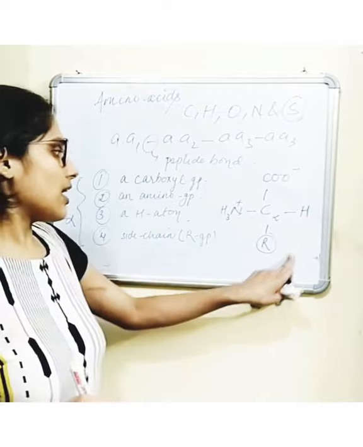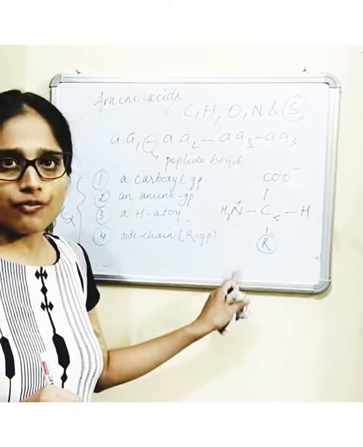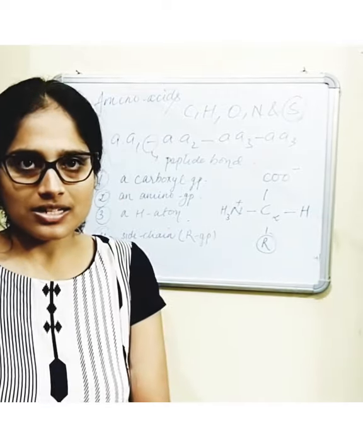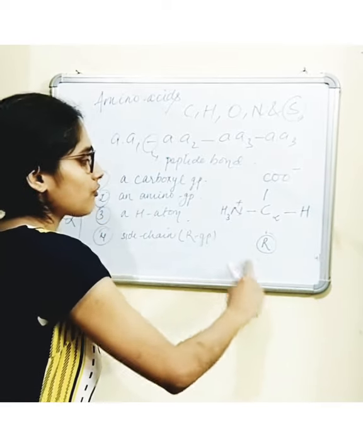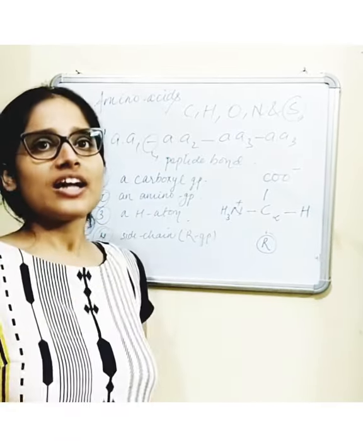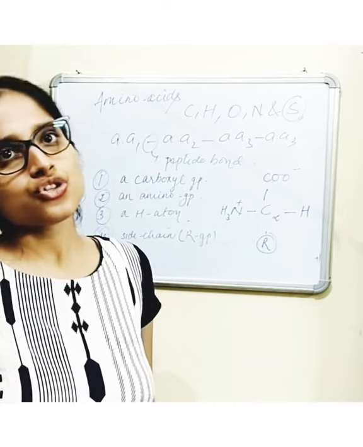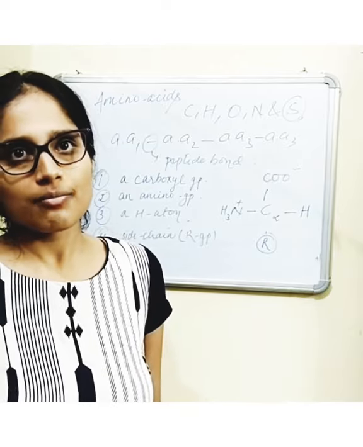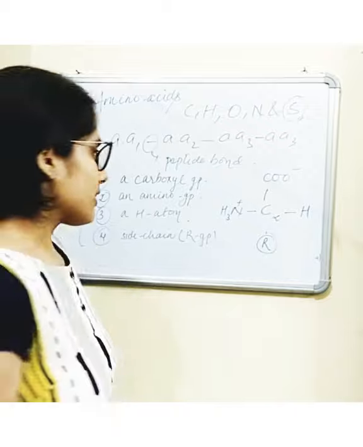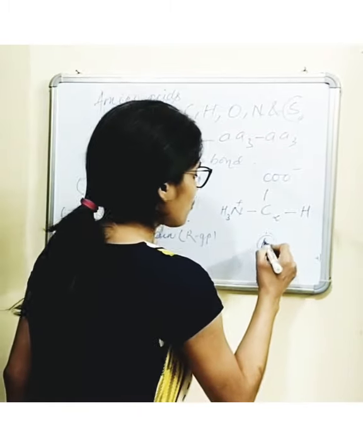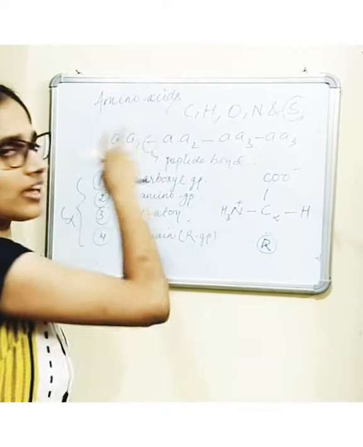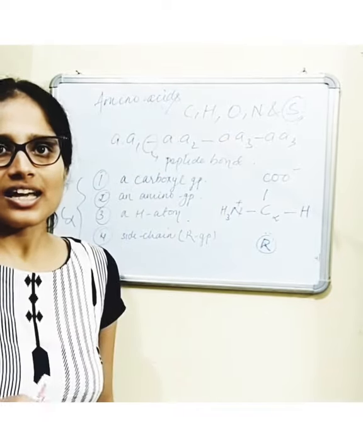Now this R group is different in the 20 different amino acids, and it is these differences in R groups which provide different properties to the 20 standard amino acids. The properties of the R group are used to categorize, to classify these amino acids, right?